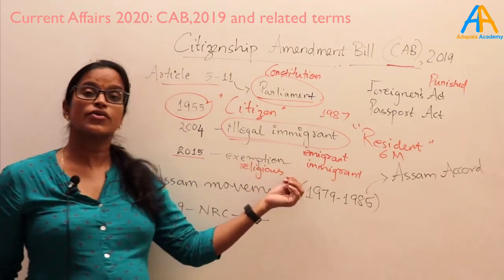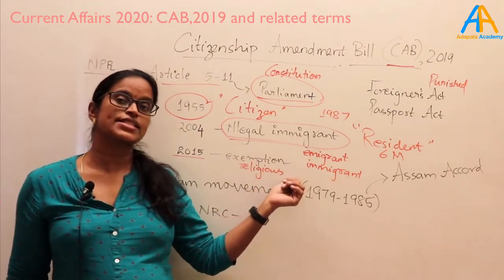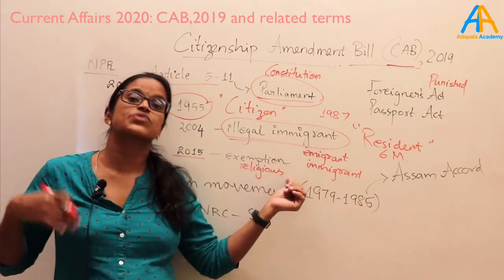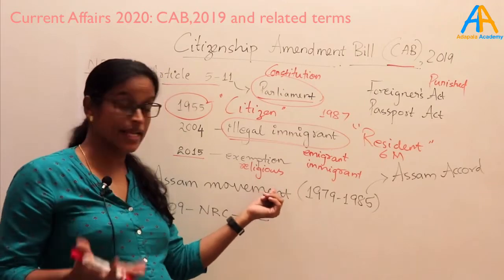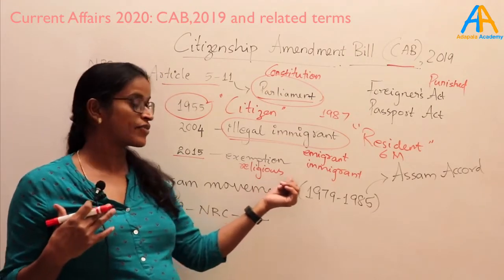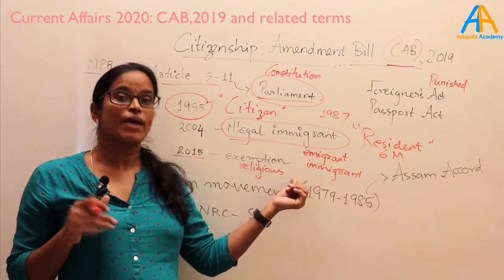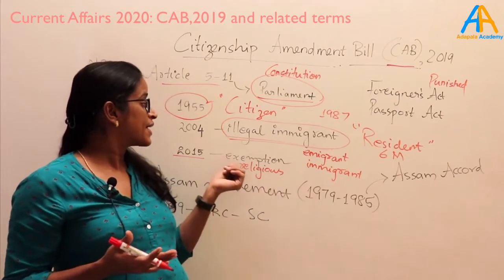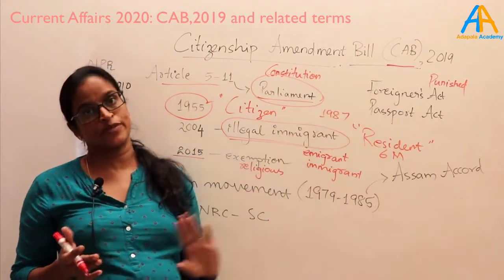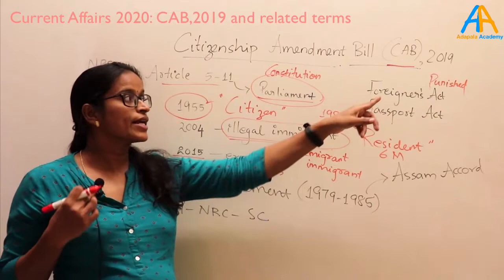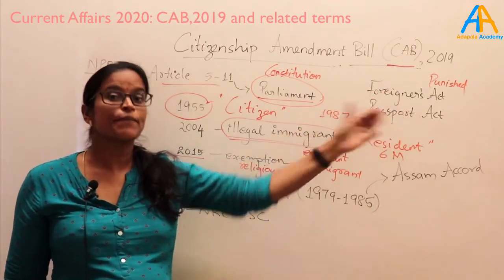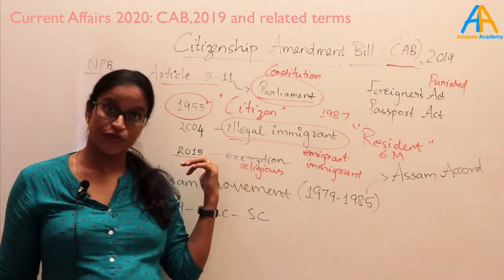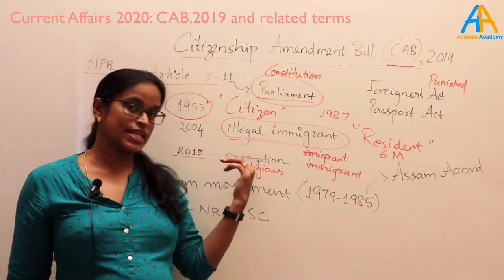If they are from certain religious communities, that is, persecuted minorities from our neighboring countries, Pakistan and Bangladesh (at that time Afghanistan was not in the list), they are given exemption from this punishment. They will not be sent to detention camps nor sent back to their country. They are still not citizens of India, but they are allowed to stay in India.